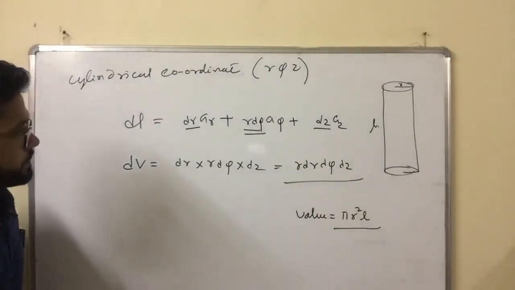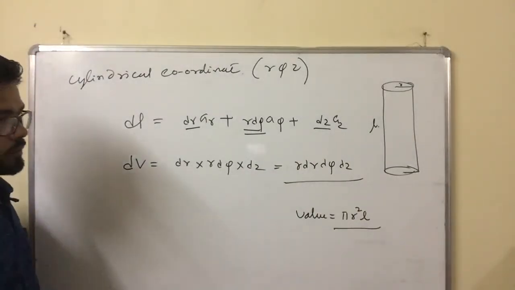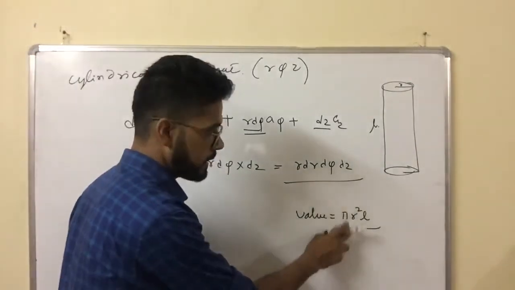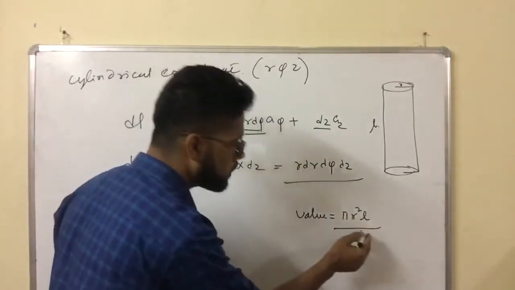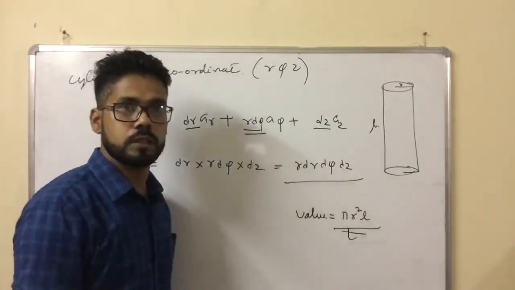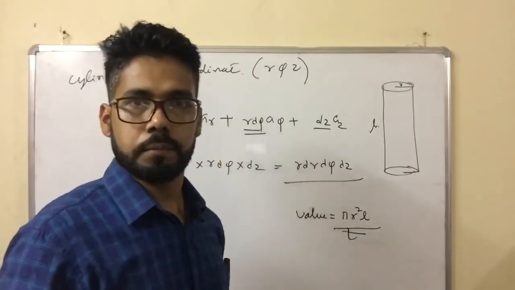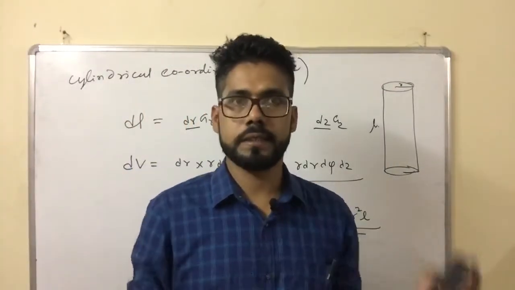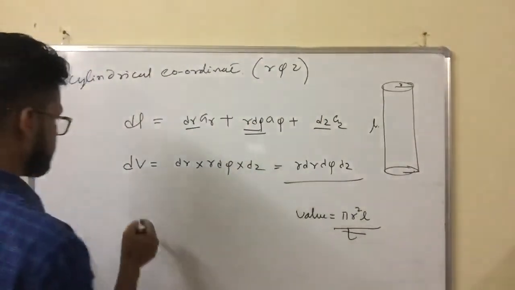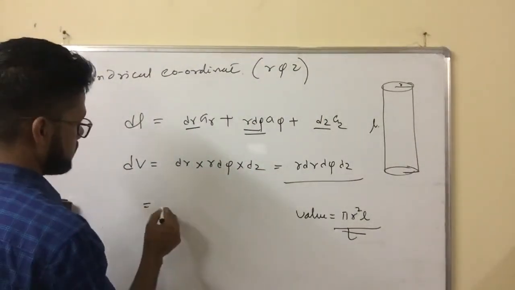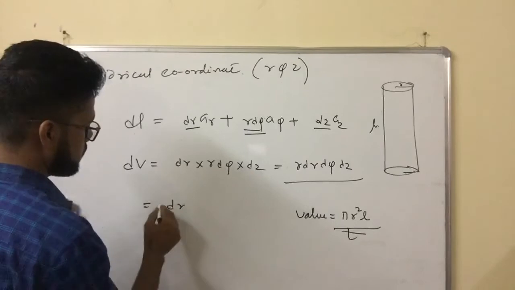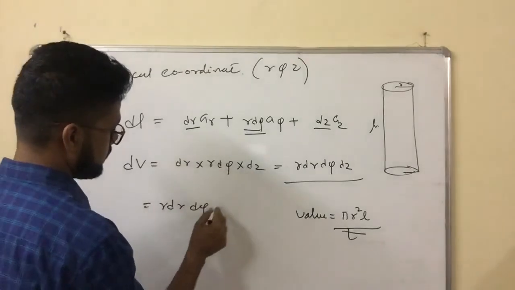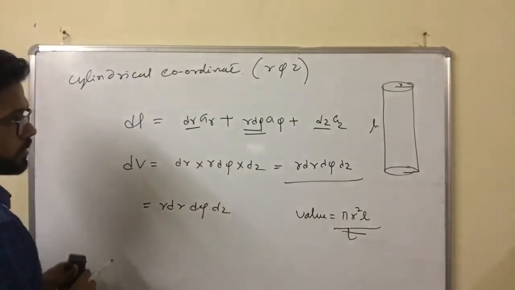Pi r square L. We know this is the volume of a cylinder, area into length. So from where do we get this formula? You try to understand the basic formula, then you can evaluate everything. Okay, so this is the volume. I will derive it: dr, r d phi, dz. Okay, this is the volume element.